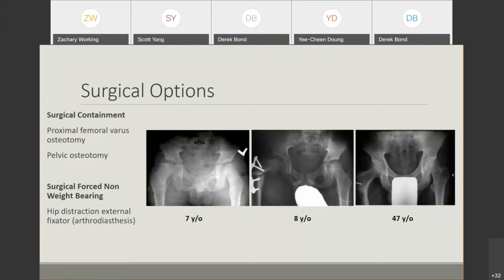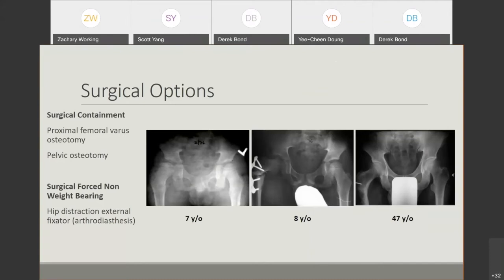And then how do we force these kids not to weight bear surgically? And this is where the concept of hip distraction comes in. Some centers are placing external fixators across the hip joint from the pelvis to the femur and distracting the hip so that when the child weight bears, they weight bear through the frame and there's no contact force through the hip and through the acetabulum.